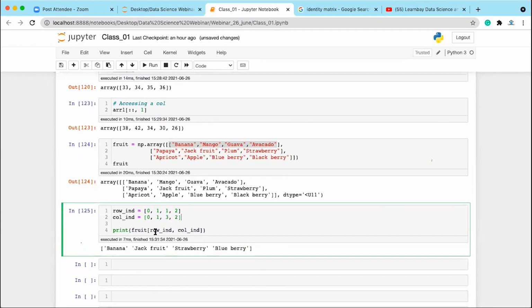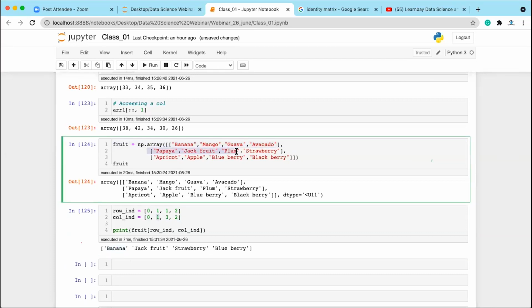So how does it access the values? In the fruit array, it goes to row 0 and column 0. What is at row 0 and column 0? Banana. Then it takes row 1 and column 1. This is row 1 and this is column 1. Jackfruit is the value. Then you have row 1 and column 3, which is strawberry. Then we have row 2 and column 2, which is blueberry, right? So we have got all these values.